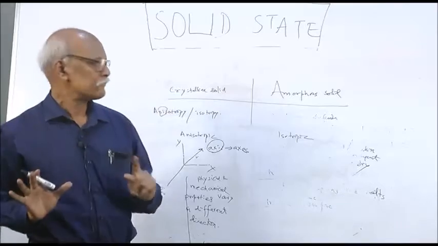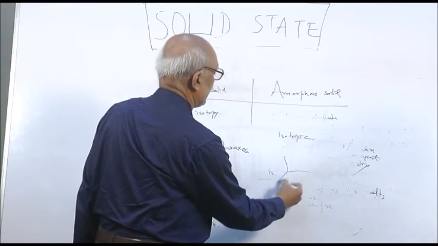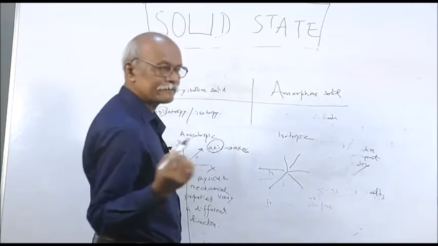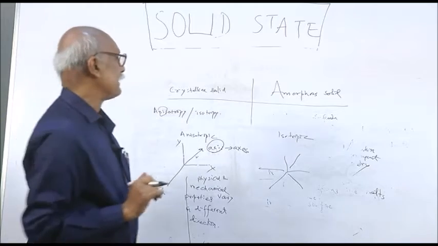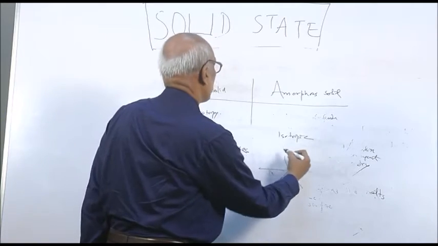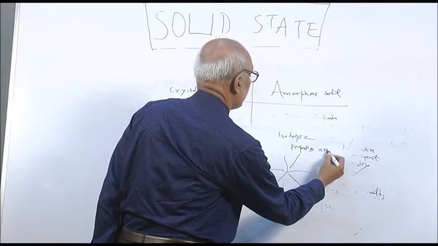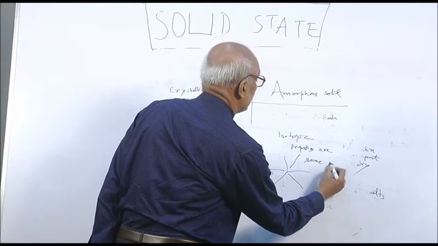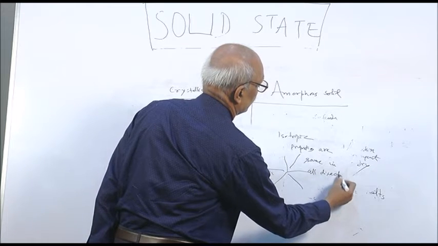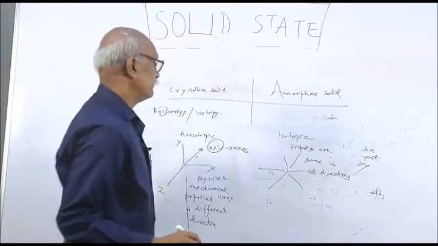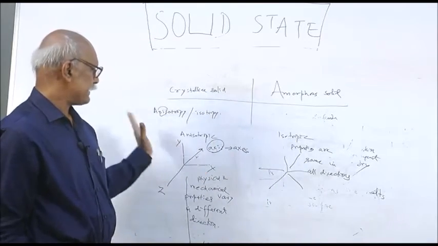But in the isotropic case there is no definite arrangement. So if you measure in any direction, x, y, or any other, because there is no definite direction, the properties are the same in all possible directions. So these are isotropic, and by this also you can distinguish.